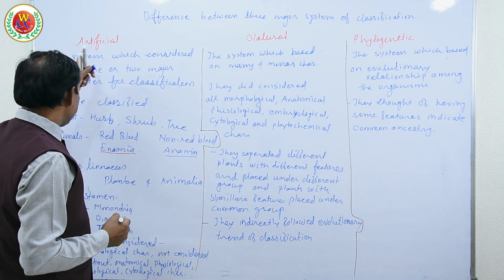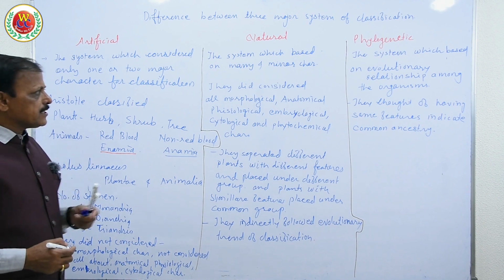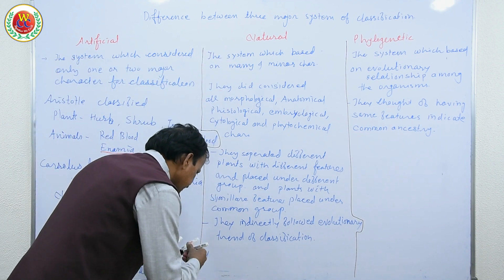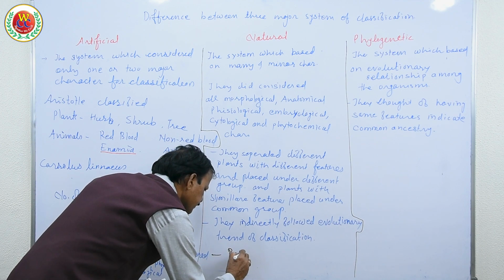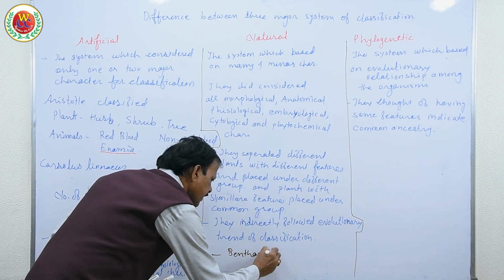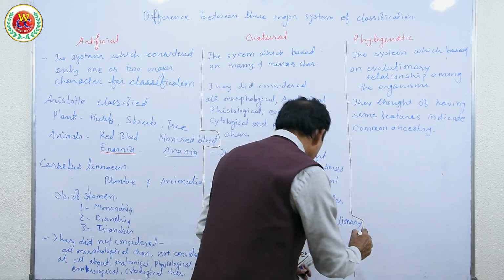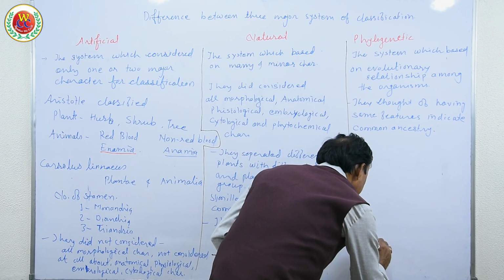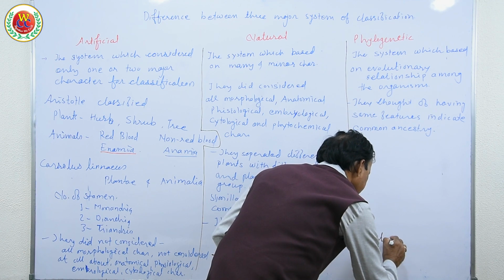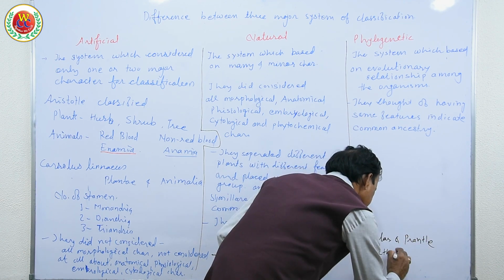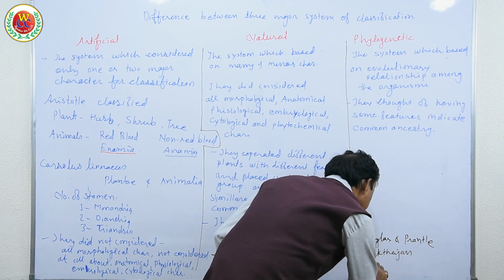Who has given the artificial system? Aristotle and Carolus Linnaeus. And who has given the natural system? It was given by Bentham and Hooker. Who has given this phylogenetic system? It was given by Engler and Prantl, along with Dattagupta and Dahlgren.